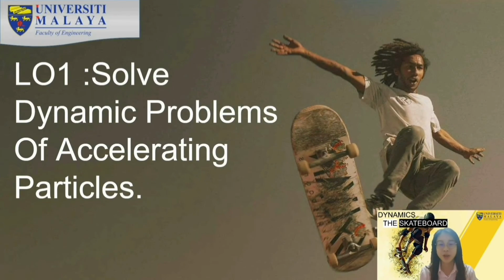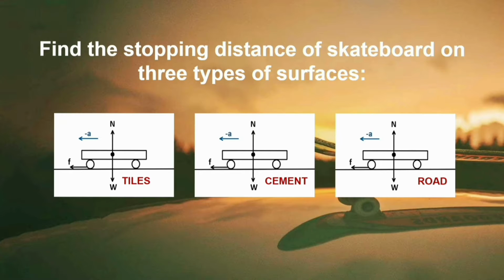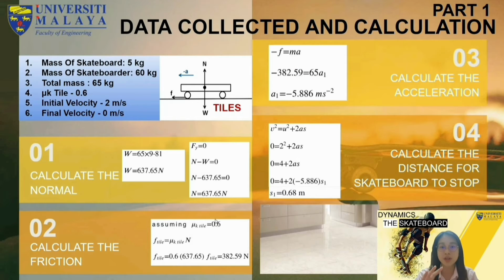Hi everyone, my name is Charlington and now I'm going to explain LO1, which is to solve dynamic problems of accelerating particles. We are going to find the stopping distance of the skateboard on 3 types of surfaces. First, for the 3 surfaces, the mass of the skateboard and the skateboarder are measured. For the skateboard, the mass obtained is 5 kg, while the mass of the skateboarder is 60 kg. So the total mass measured is 65 kg. Then we can calculate the weight. By knowing the weight, we can calculate the normal force, which is 637.65 Newton.